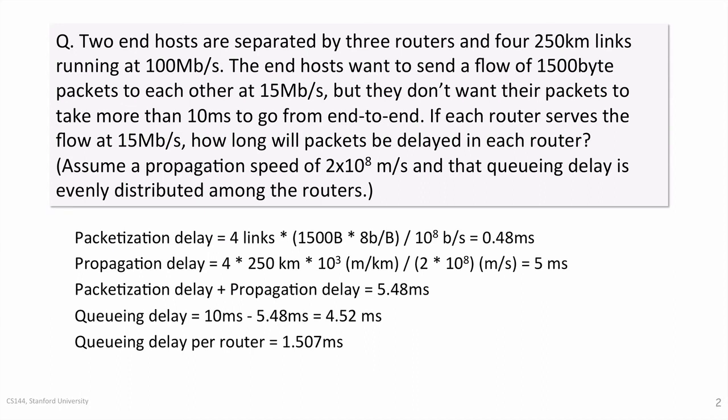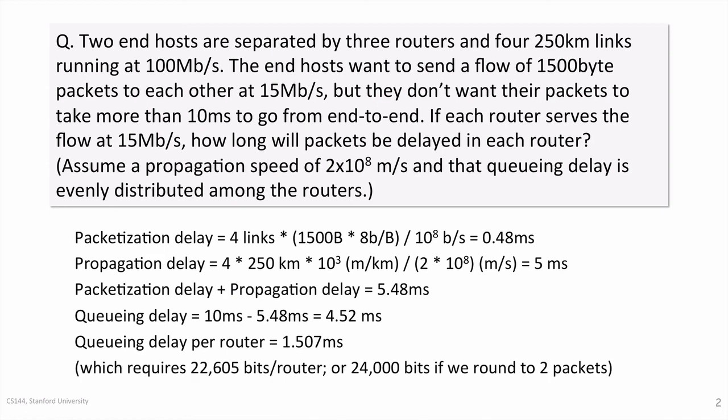We could go on and calculate the amount of buffering needed in each router to hold 1.507 milliseconds of data. Given that the queue is being served at 15 megabits per second, this corresponds to 1.507 milliseconds times 15 megabits per second, which is 22,605 bits. In practice, we'd round this up to at least 2 packets, which is 24,000 bits per router.